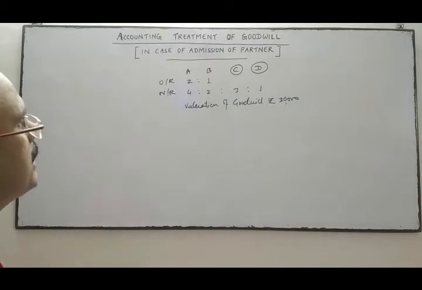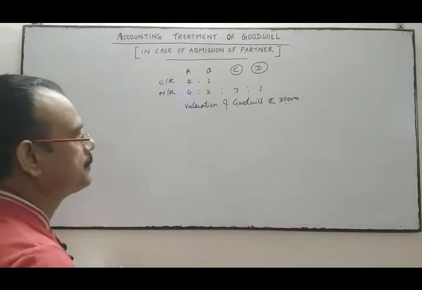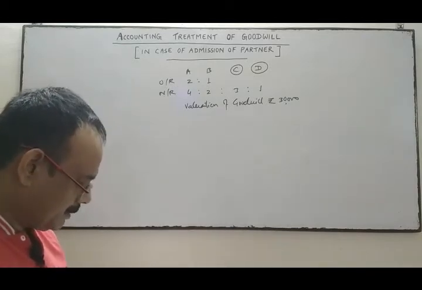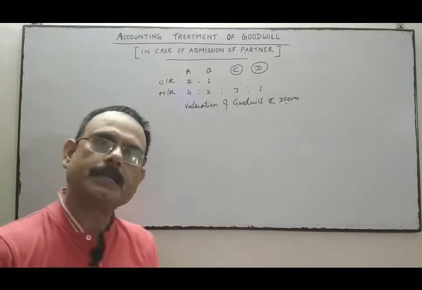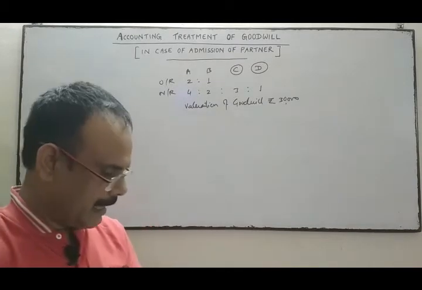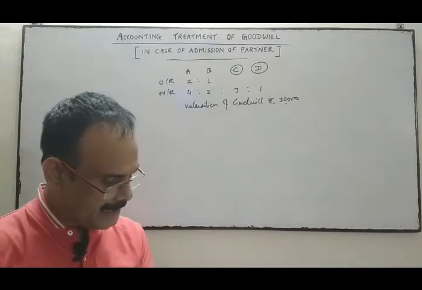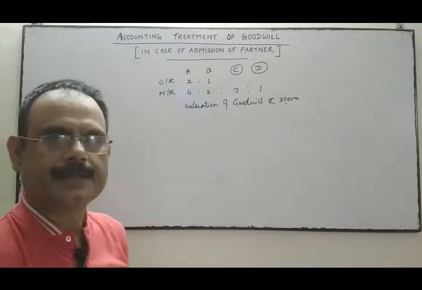C brings 40,000 in cash and stock worth rupees 5,000 as capital, besides his share of goodwill in cash.